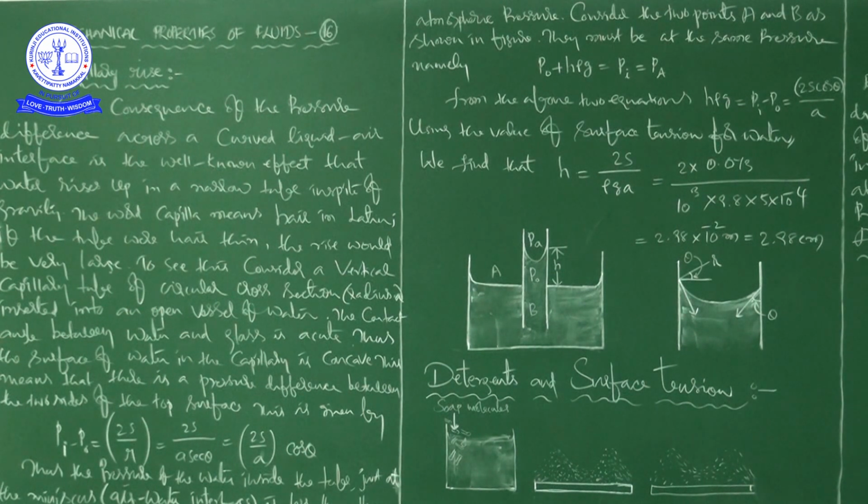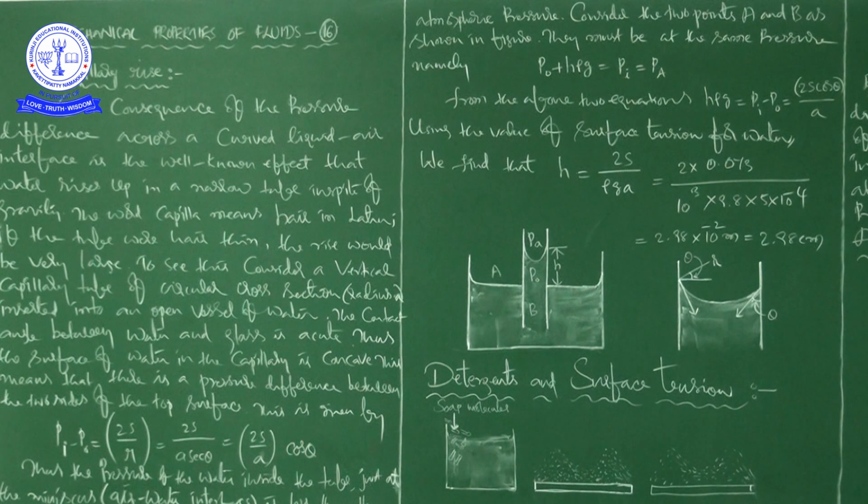In place of r you can write 2S by a secant theta, and the same thing you can also write as 2S cos theta by a, because one by secant theta is cos theta.